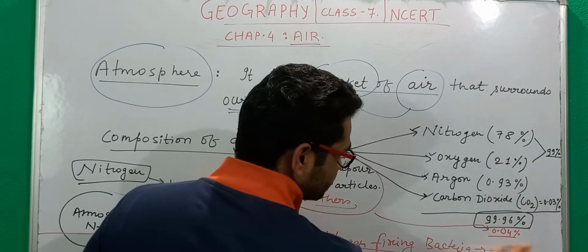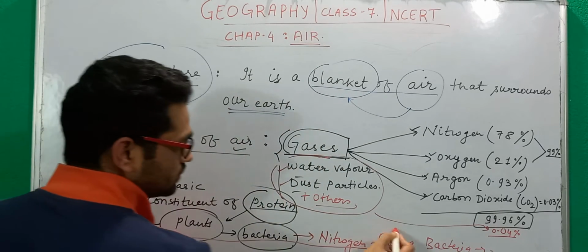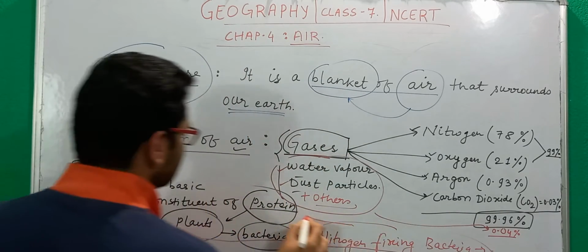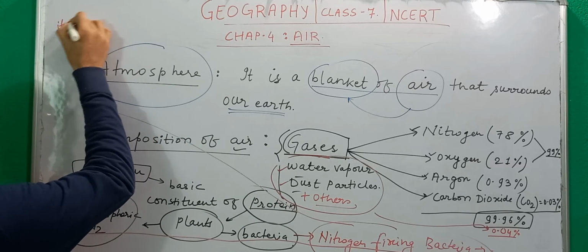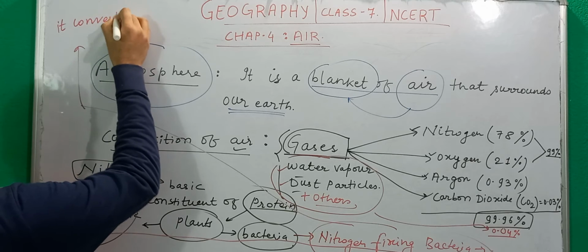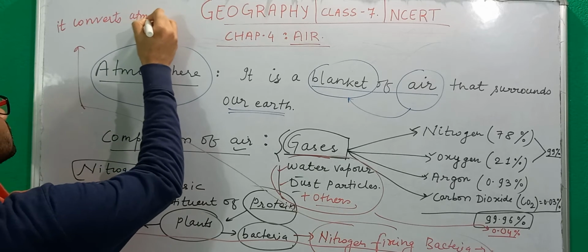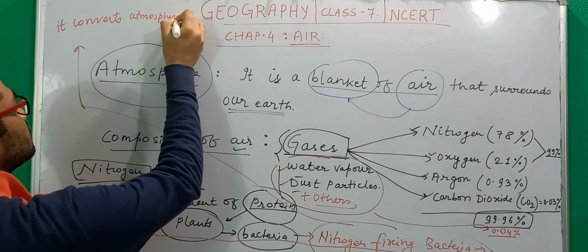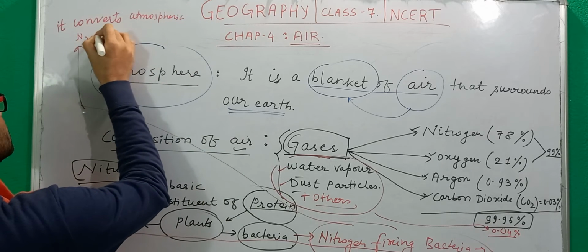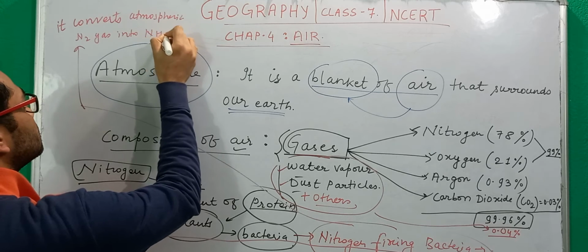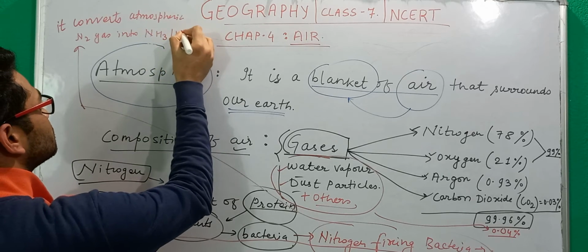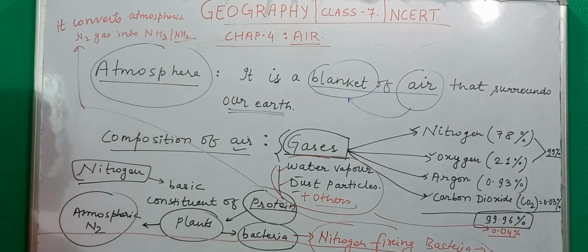So this nitrogen fixing bacteria that we have, what does it do? It converts atmospheric nitrogen gas into NH3 or NH2, that is some nitrogen containing compound.